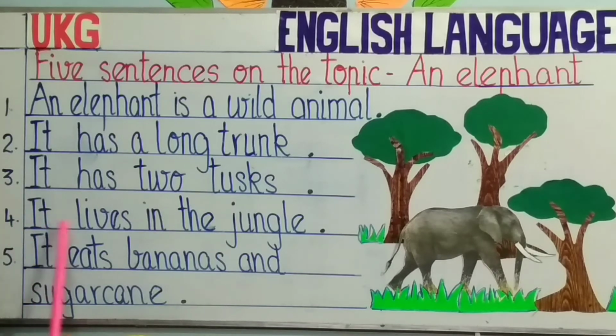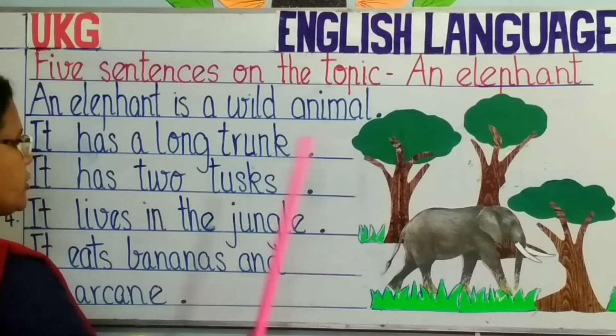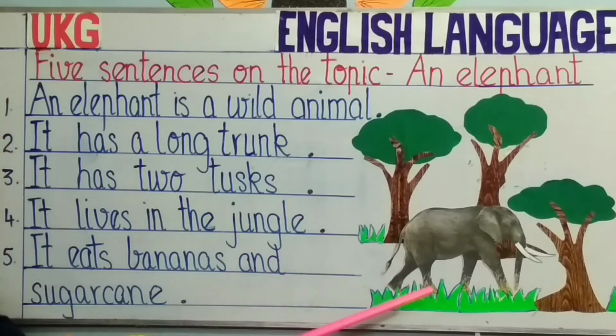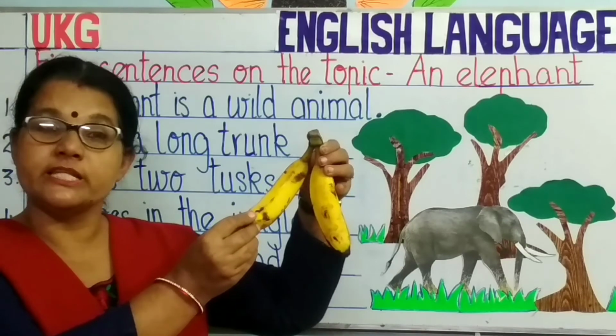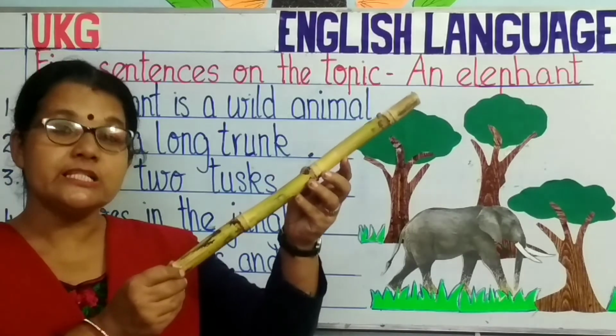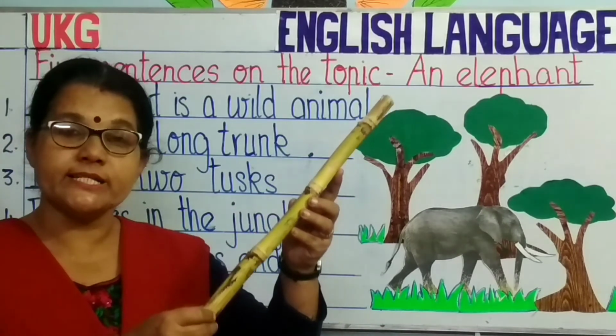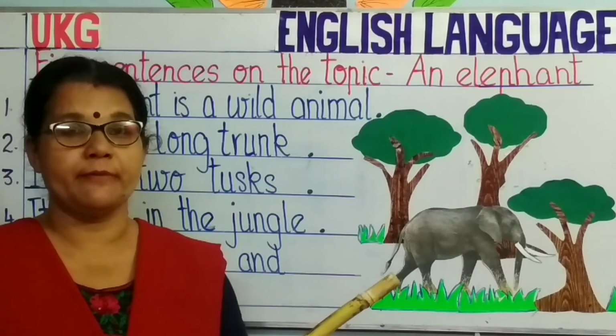Number 4. It lives in the jungle. As you can see, this elephant is in the jungle. So, an elephant lives in the jungle. You can also see it in a zoo. Number 5. It eats bananas and sugarcane. What are bananas, children? These are bananas. Elephants love eating bananas. They also like sugarcane. This is sugarcane. Don't all of you like bananas and sugarcane? Yes, very good. An elephant also loves them.